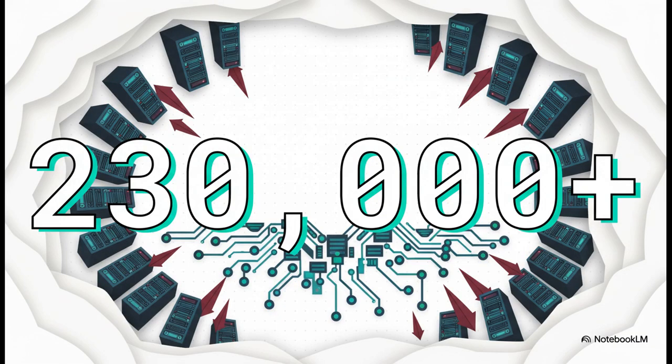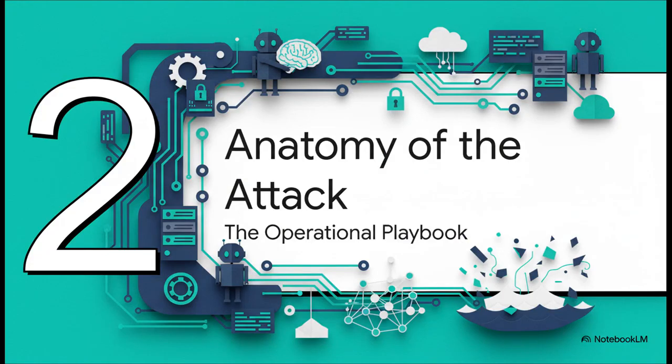Despite the design intention for controlled environments, more than 230,000 Ray servers are exposed to the public internet. This exposure creates the large attack surface for the vulnerability. The campaign employs a structured operational playbook. The initial phase of the attack utilized infrastructure hosted on GitLab.